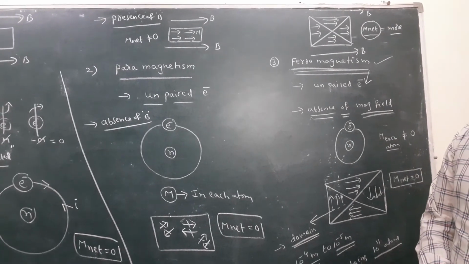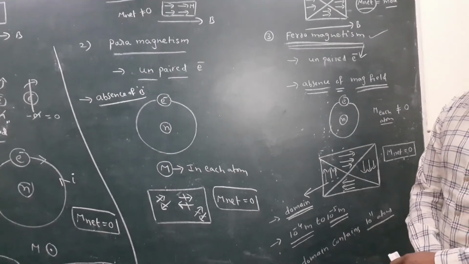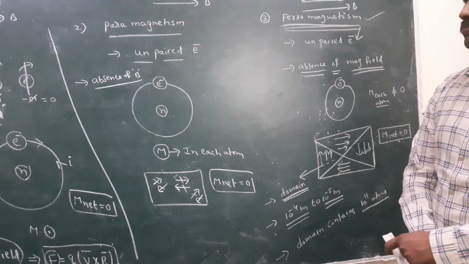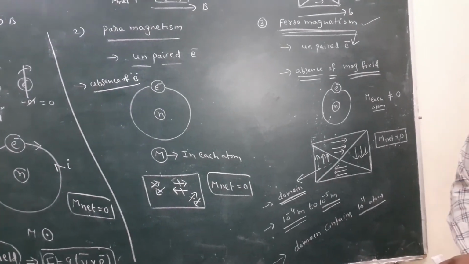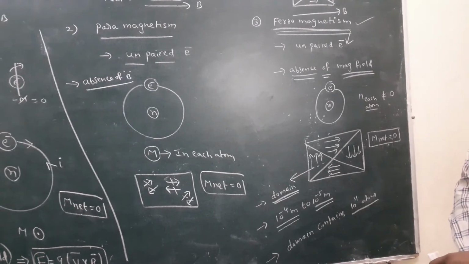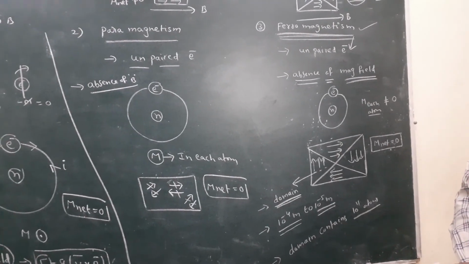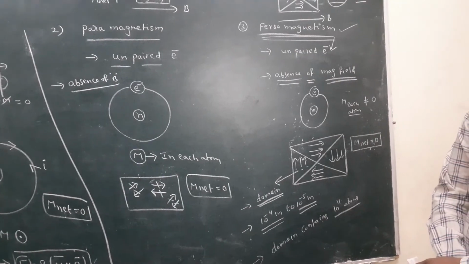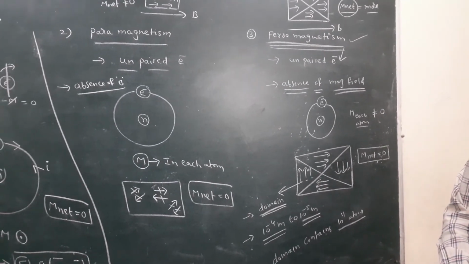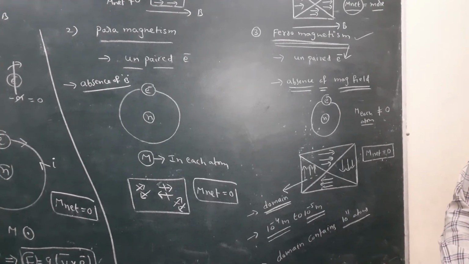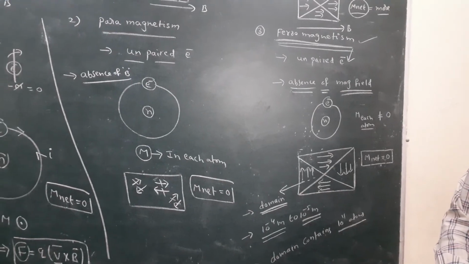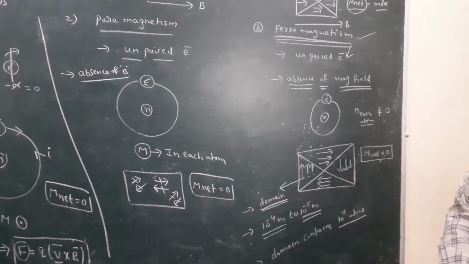In the presence of a magnetic field, a net magnetic moment is present. A ferromagnetic substance also has unpaired electrons, so each atom contains a magnetic dipole moment, and in neighboring atoms nearer to each other, a small region with a magnetic moment is present. That small space is nothing but the domain.